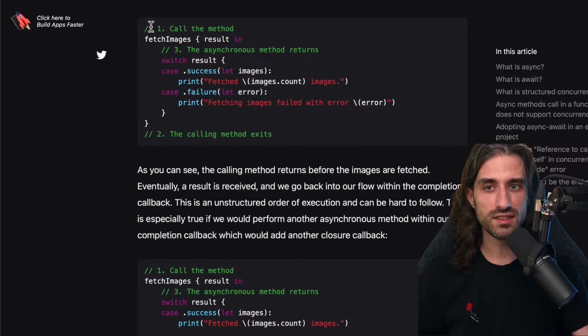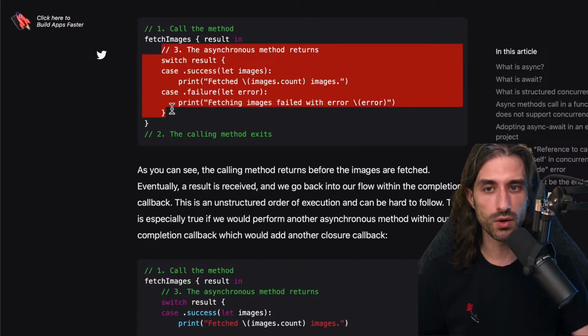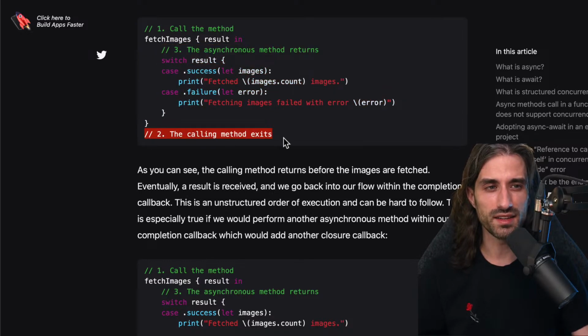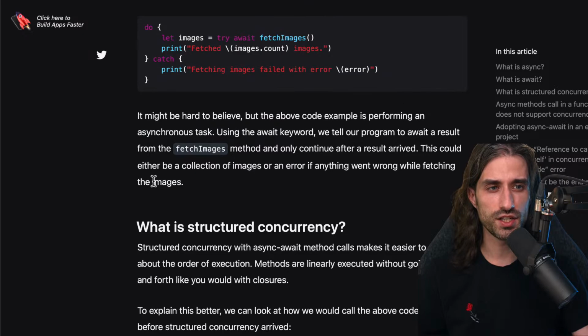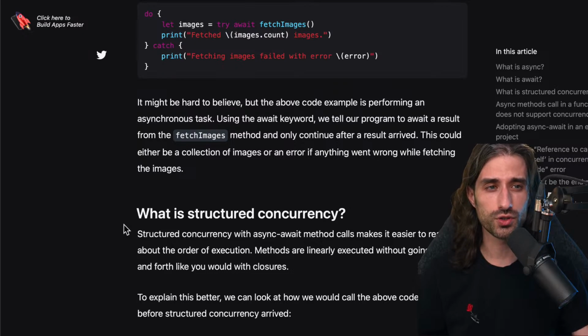But you can see that it isn't linear, meaning that the code in the middle will, in most cases, be executed after the code at the end. So that's what Antoine means when he says that asynchronous code with closures breaks linearity. Whereas here in this example, this is run first, then this, and it's impossible for this code right here or this code right here to be executed before the first line has finished. So here the code is executed linearly. And as you can imagine, it's much easier to reason about linear code than unstructured code.